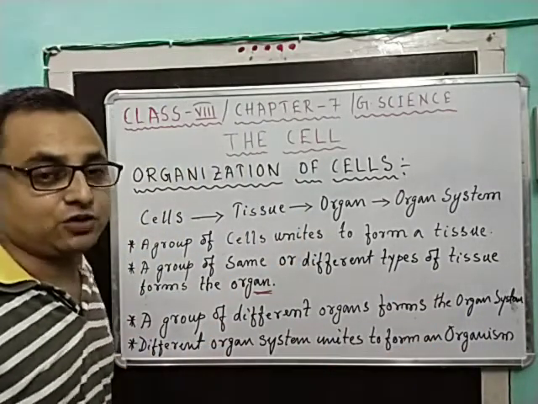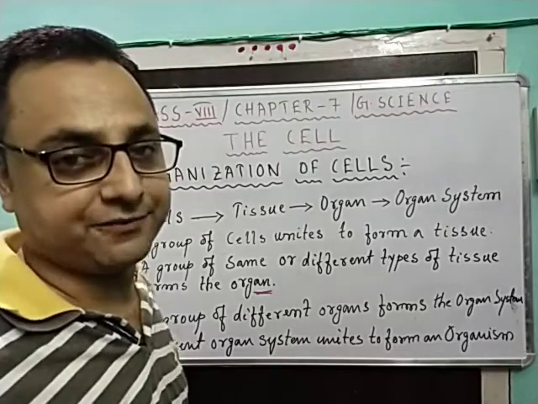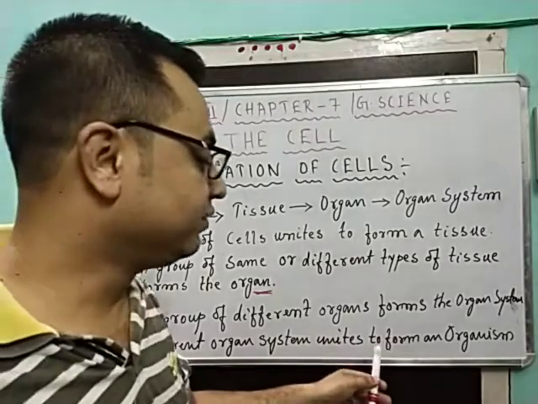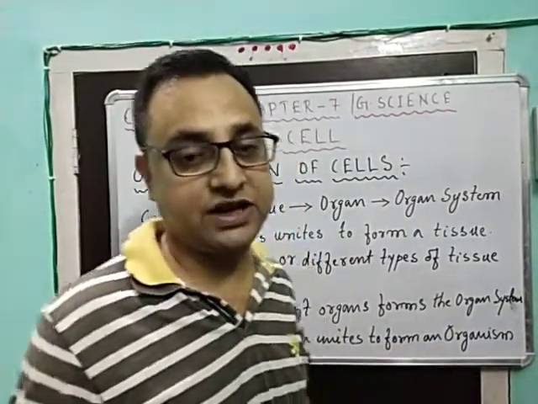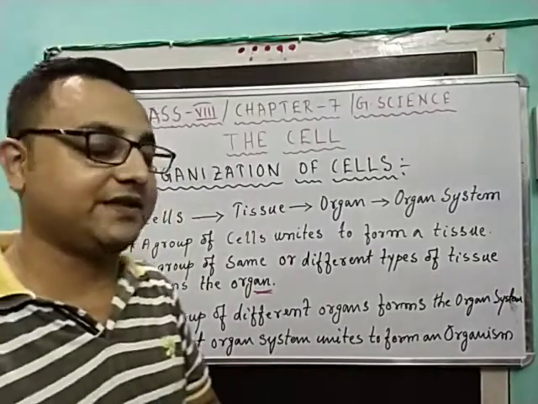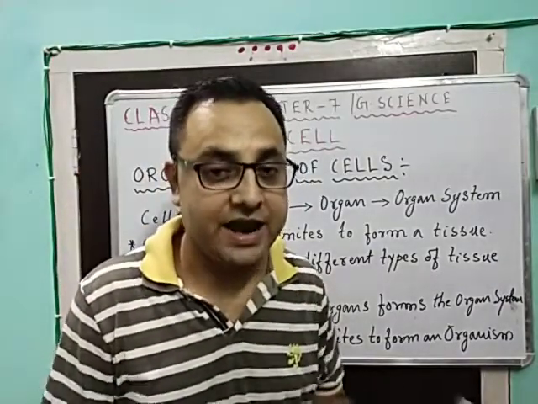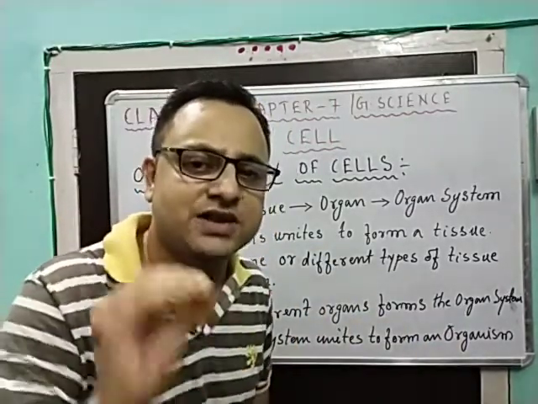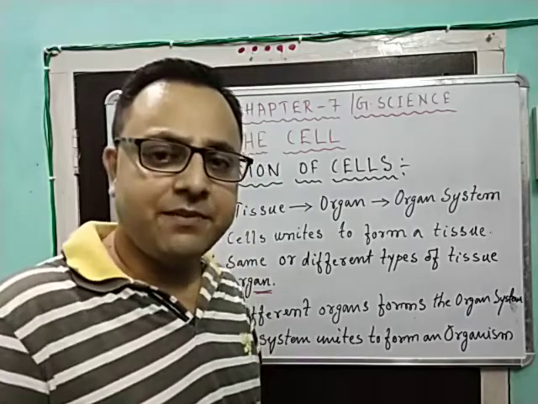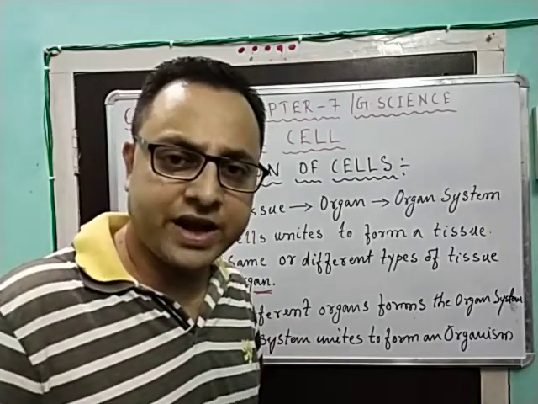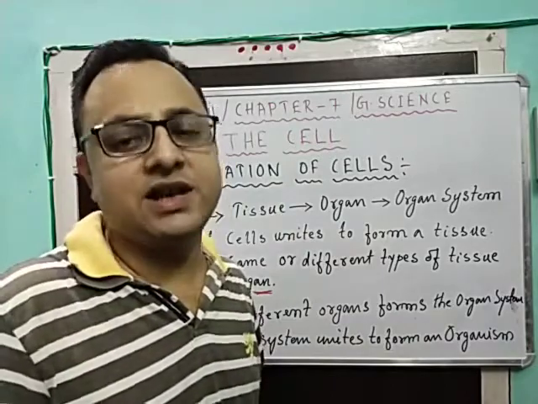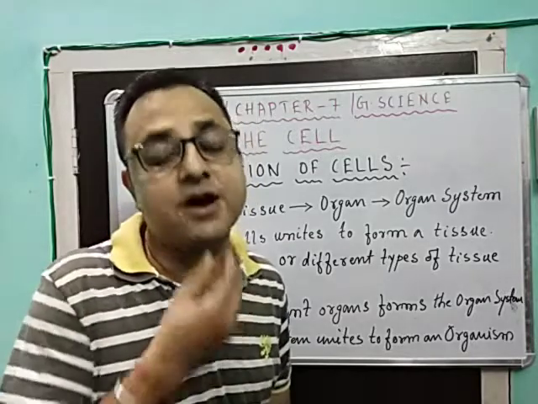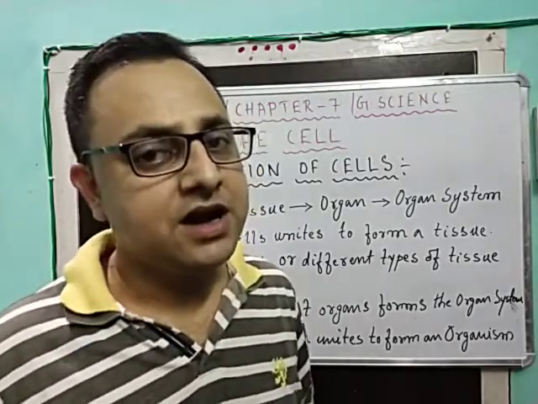Now the last aspect which leads to the formation of an organism is that different organ systems unite to form an organism. Different organ systems will unite together and ultimately form an organism. We are not only concerned about the circulatory system. In the digestive system, the liver, the small intestine, the large intestine, even the esophagus, the food pipe, form part of it.